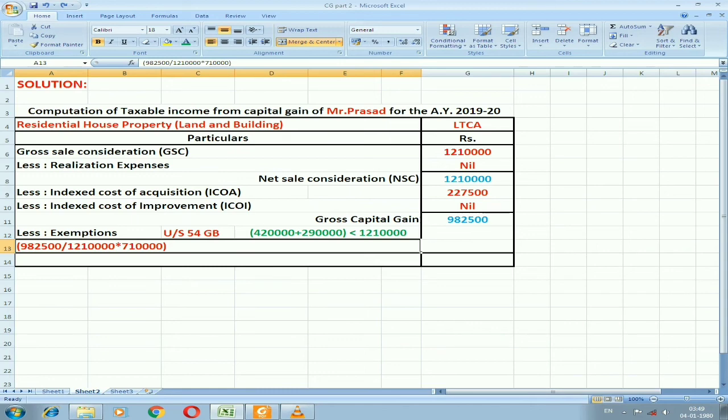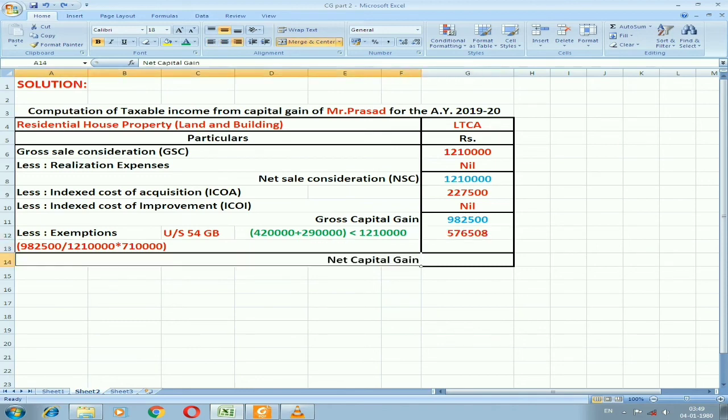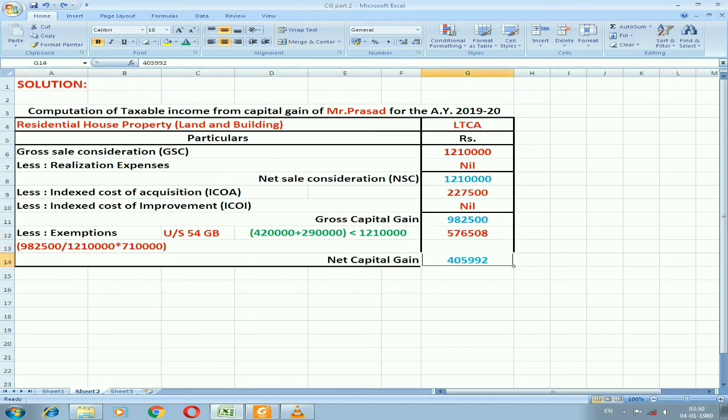9,82,500 divided by 12,10,000 into 7,10,000. You will get an amount of exemption as rupees 5,76,508. The net capital gain after deducting that is 4,05,992.